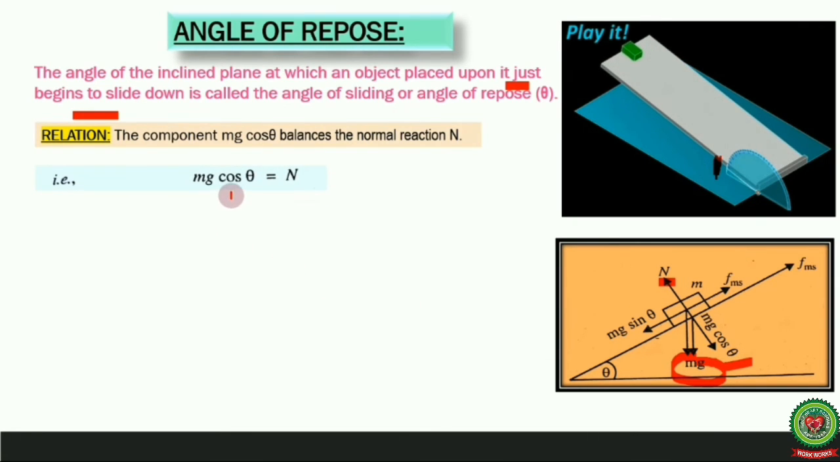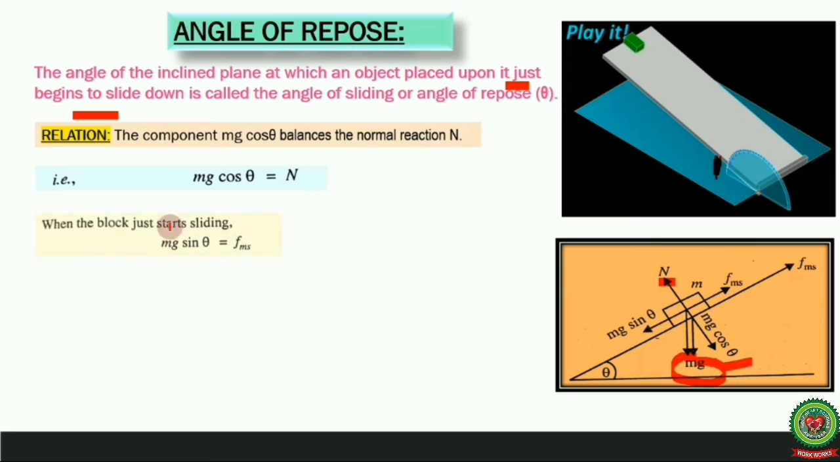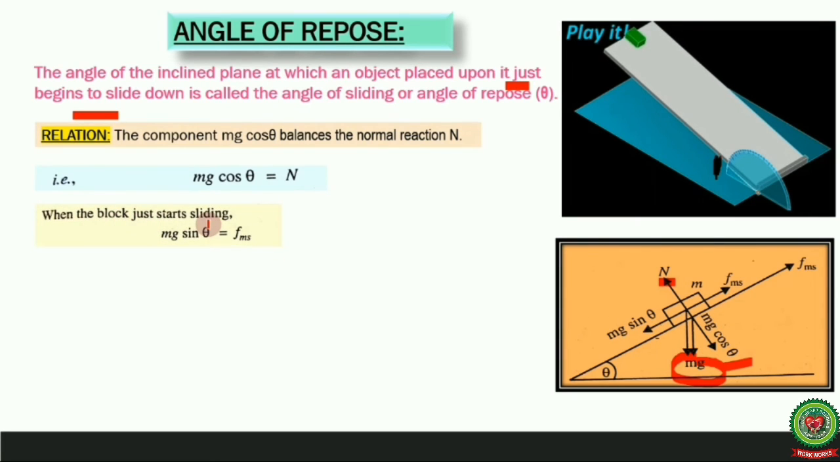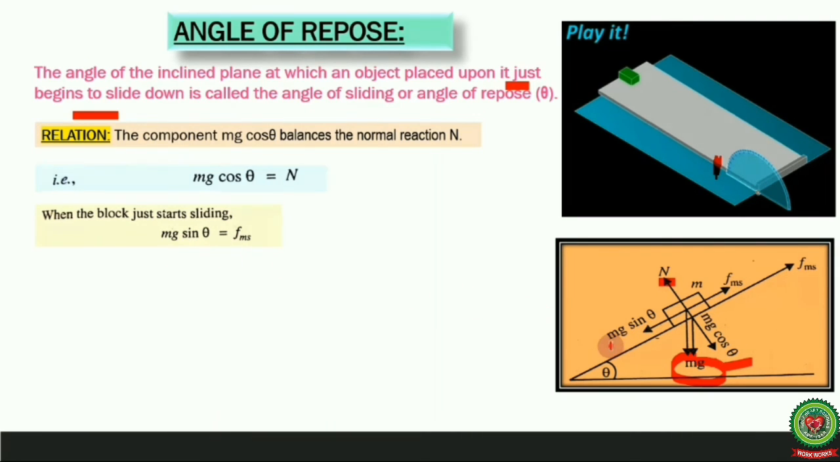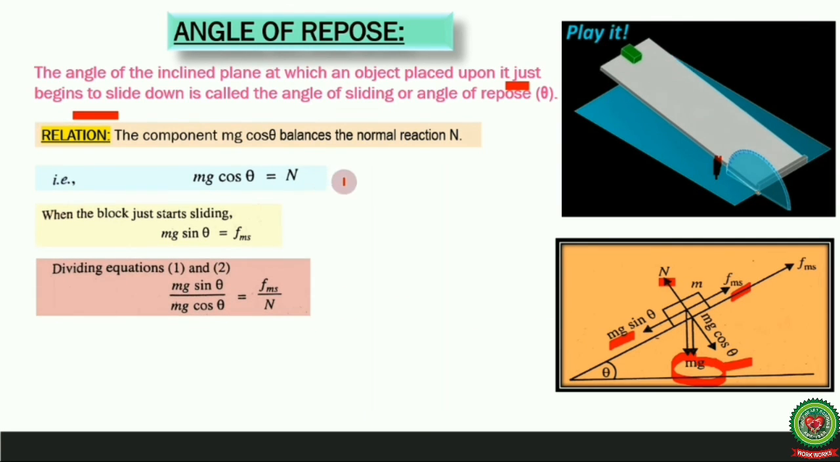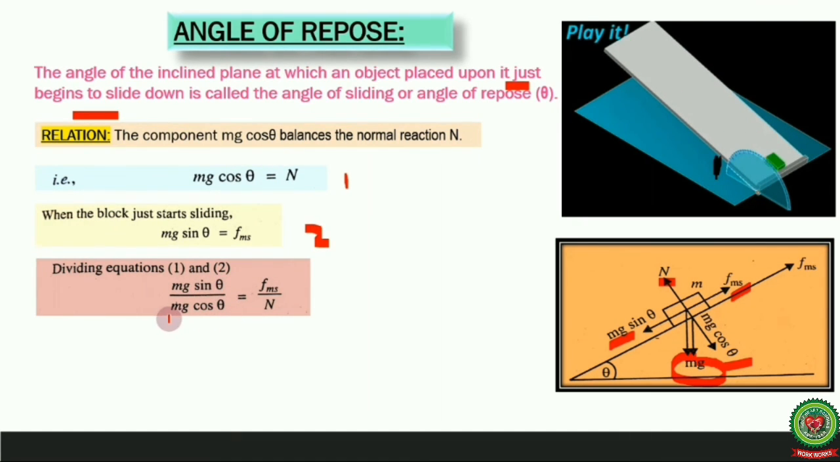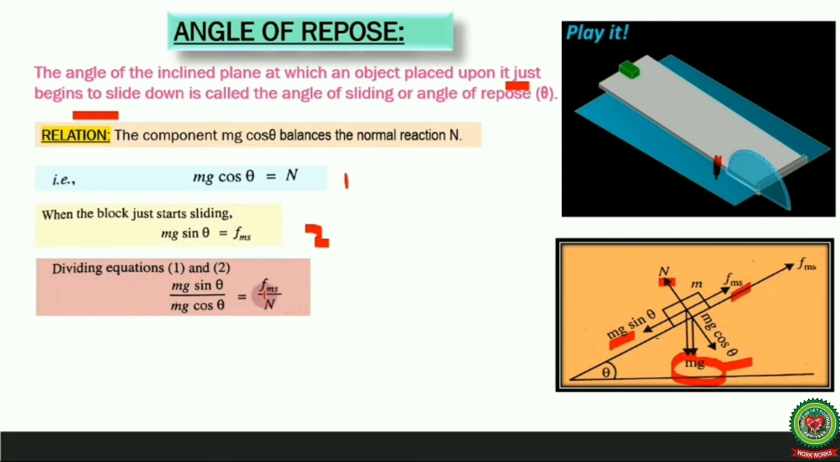So we can write mg cos theta is equal to N. When the block just starts sliding, it means that the force of limiting friction acts. Therefore mg sin theta balances the force of limiting friction. Dividing equation 1 and equation 2, we get mg sin theta divided by mg cos theta is equal to f_ms divided by N. This mg and mg get cancelled.